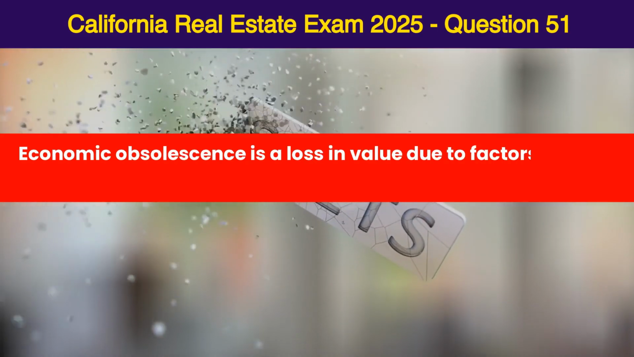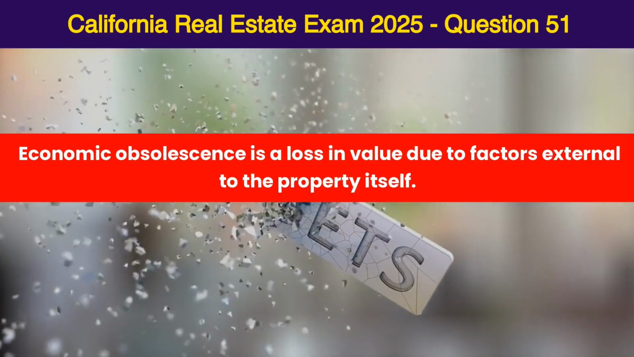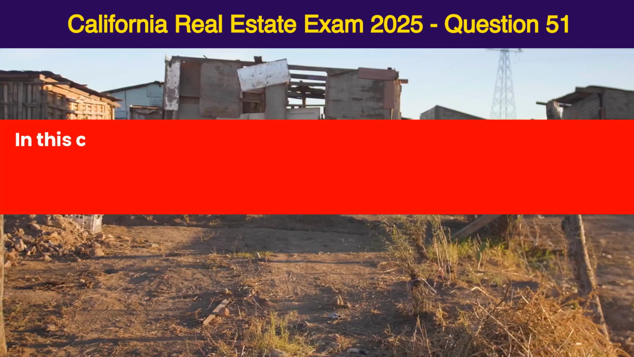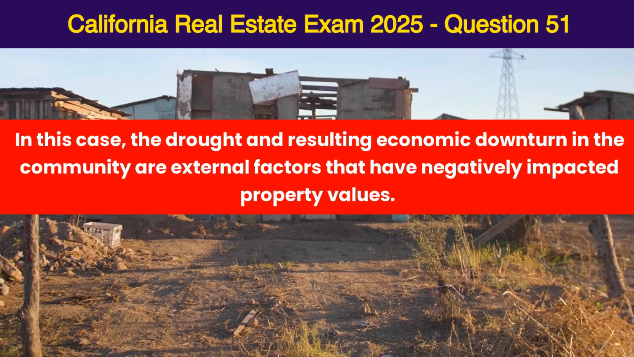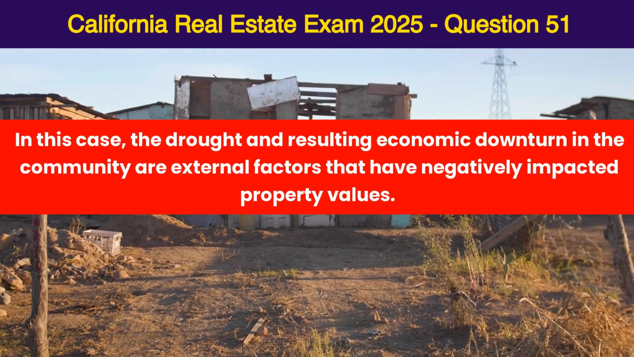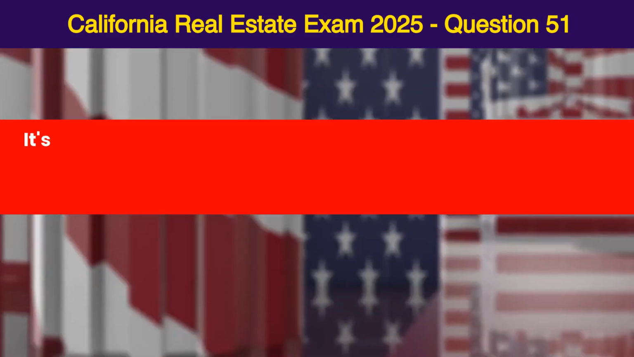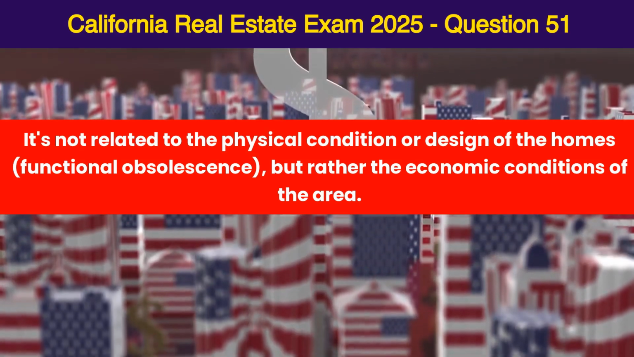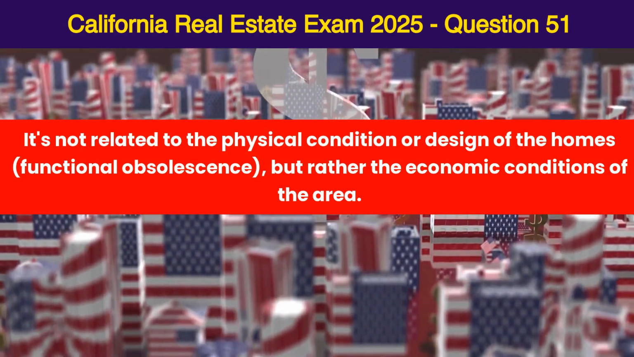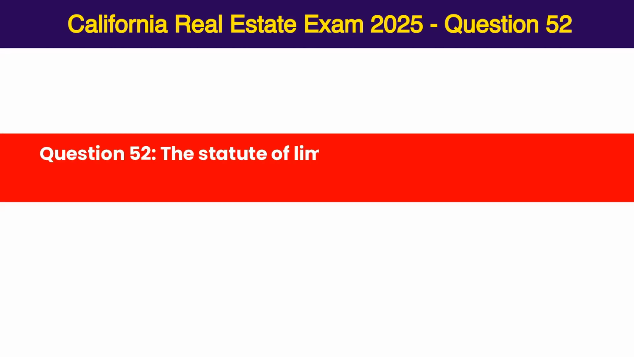Economic obsolescence is a loss in value due to factors external to the property itself. In this case, the drought and resulting economic downturn in the community are external factors that have negatively impacted property values. It's not related to the physical condition or design of the homes, functional obsolescence, but rather the economic conditions of the area.